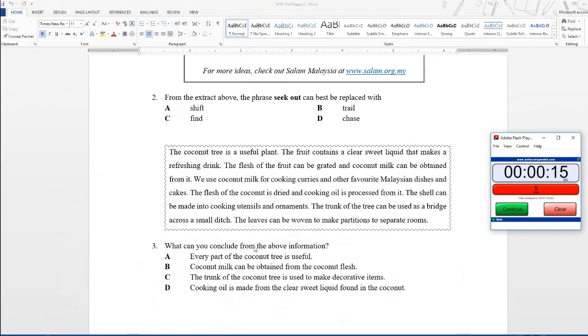Now, let's try to answer the question again. What can you conclude from the above information? So, I'll give you 15 seconds. Okay. Please look through the options again and try to answer the question. Starting now.